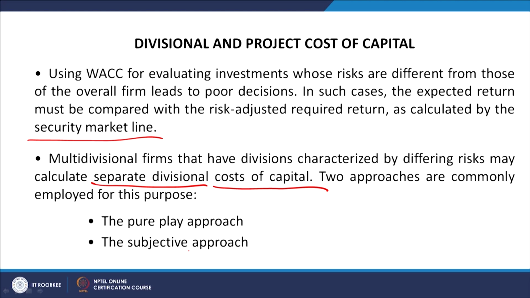Before calculating the weighted average cost of capital for the new project, we should try to find an entity, a company or a project, which is already in the market, which is listed in the market, which has issued share capital in the market, and for which certain information is available: first, the beta of that company; second, the debt equity ratio of that company; and the debt rating of that company is also available.